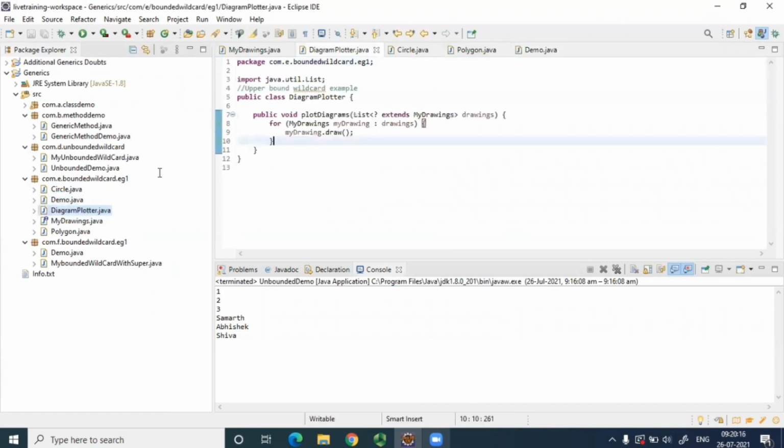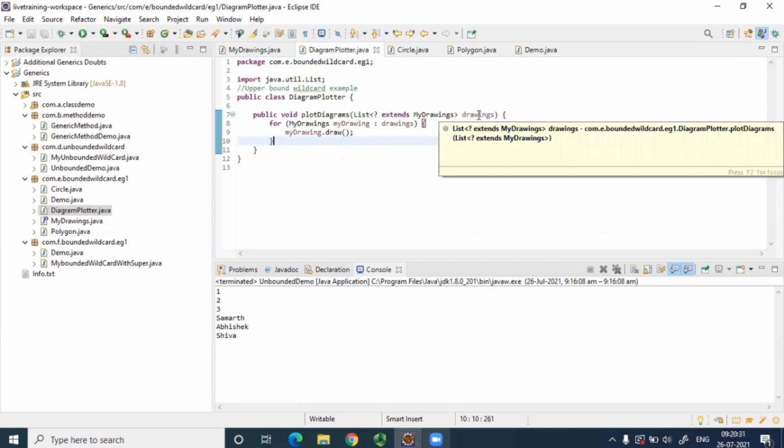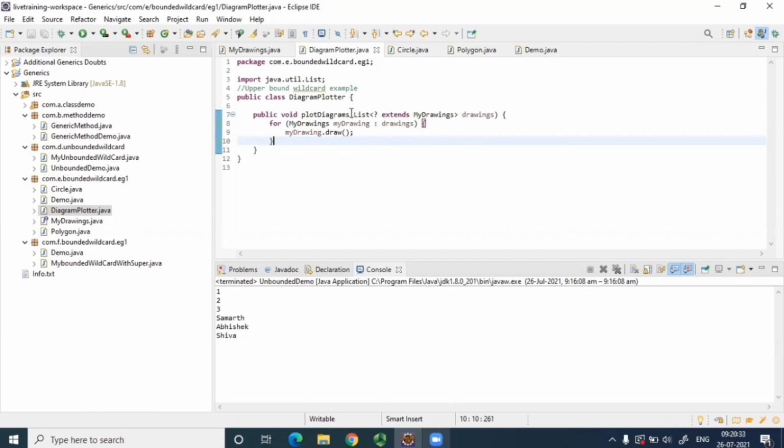And this diagram plotter is also very simple. In this diagram plotter, what we have done is, this is taking an argument, a list of anything that is a child of my drawing. So in our case, it can be a list of circle or a list of polygon. Then we're just simply iterating over this drawing and calling the draw method. So if it is a list of circle, which method will be called over here? Draw method of which class? Circle or polygon? Circle.